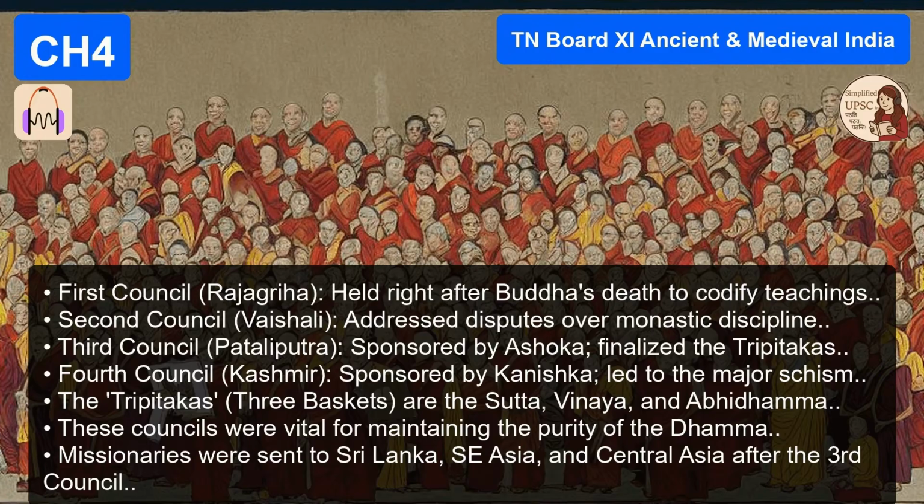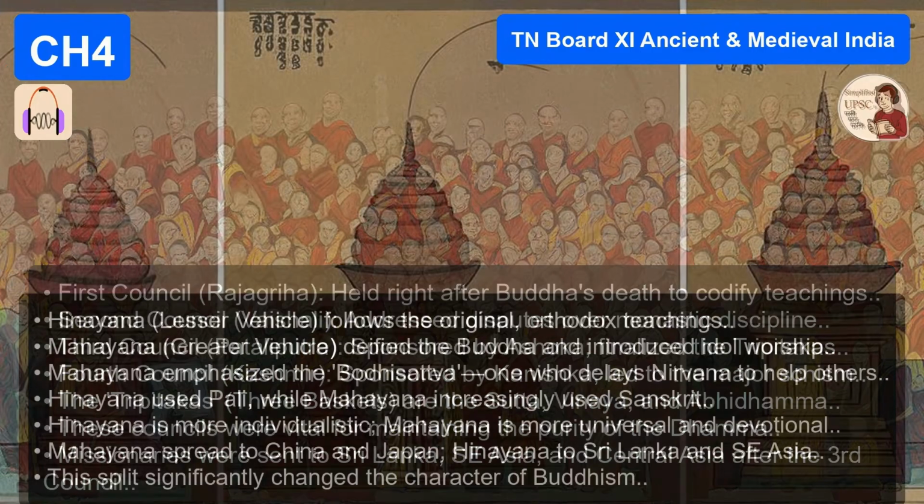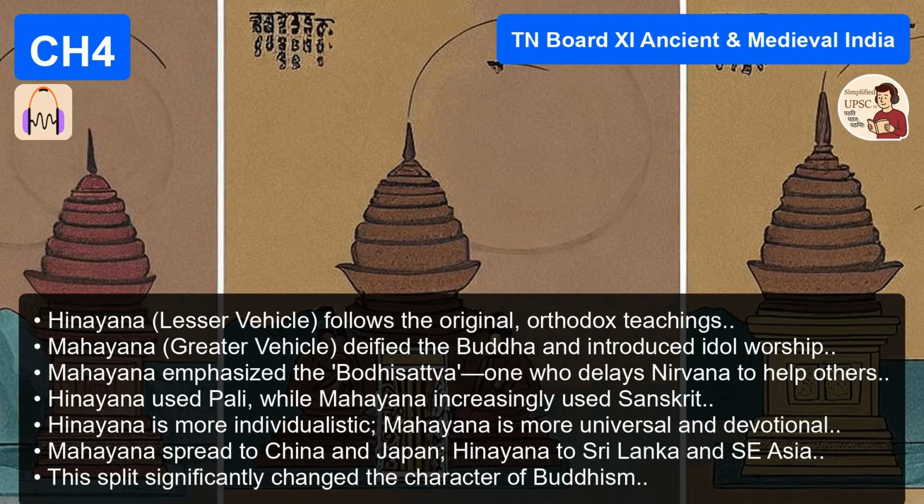If Buddhism was so successful, if it had emperors and universities and spread across Asia, why did it decline in India, the land of its birth? It's a really complex question with a few key reasons. The first is the revival of Brahmanism, or what we now call Hinduism. This was during the Gupta period.